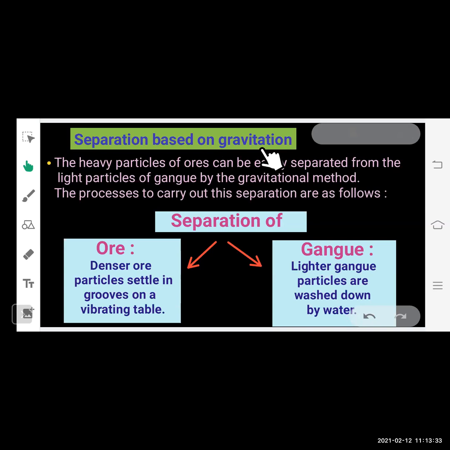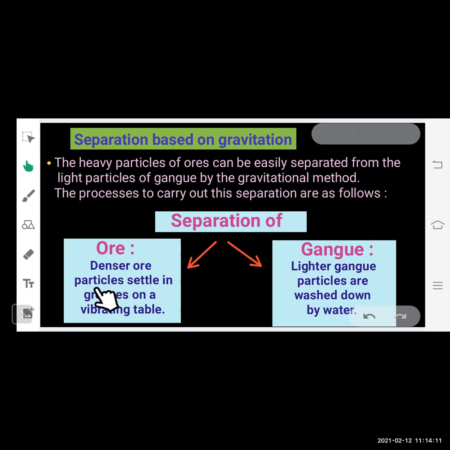As you can see from the word gravitation, it is related to gravity. Here the heavy particles of ores can be easily separated from the lighter particles of gangue by the gravitational method. This process is applicable for the ores which are heavier than their gangue particles. If the ore is denser and the gangue particle is lighter, then this process is applicable to your ore.